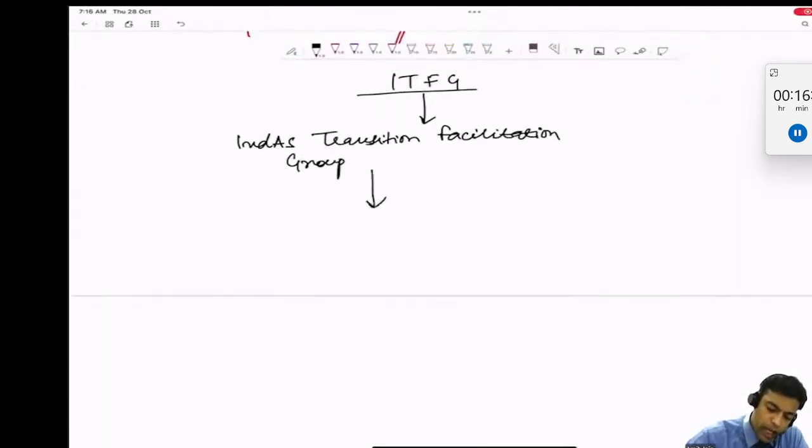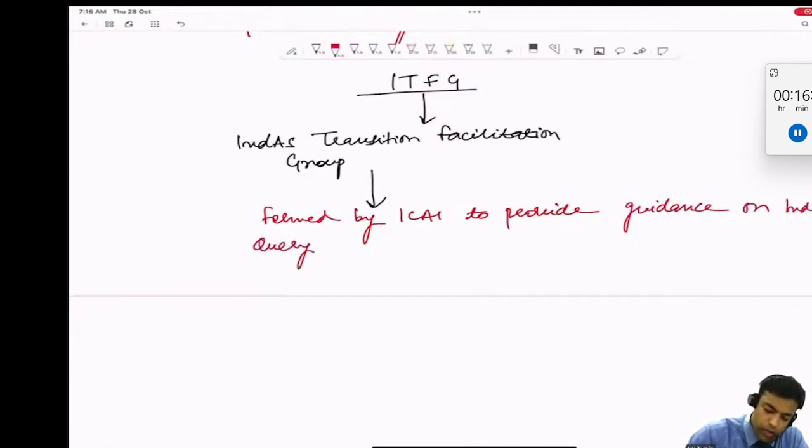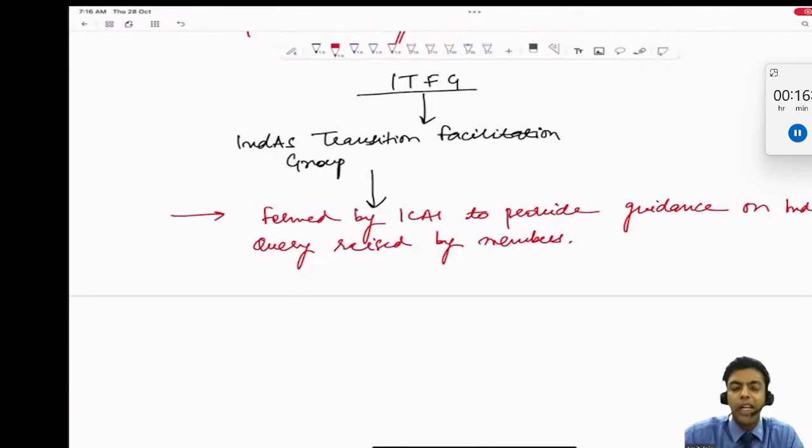This group is actually formed by ICAI to provide guidance on Ind AS queries raised by members, right? So this group has been actually formed by ICAI to provide the guidance on Ind AS, right?